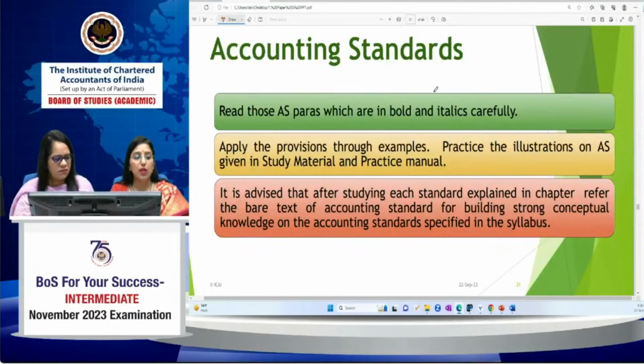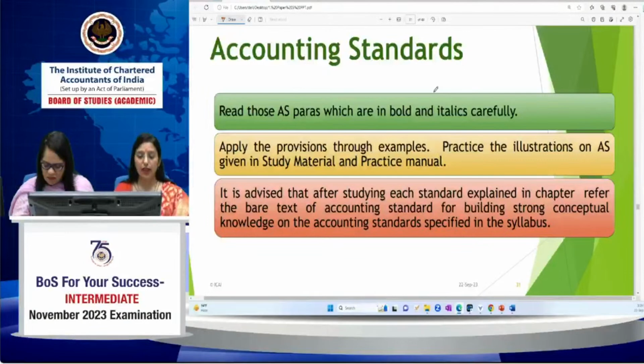First of all, read the paras which are bold and italic carefully. These are for the bare text. If you are going to read the bare text, you can follow these points and then apply the provisions through examples and the practices of the illustrations of AS which are given in the study material and the practice manual.